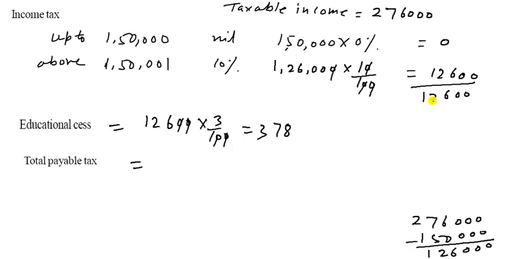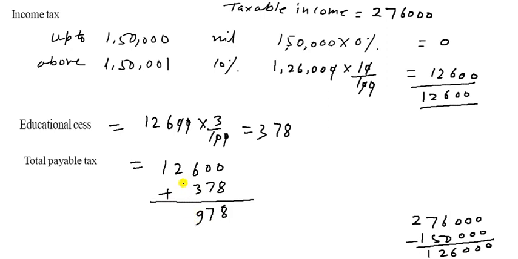So total payable tax. So here is 12,600 and here is 378. So we can write here it is 378. Now add them. So that one is your answer. So you have to write this one answer. So let us see the next question.